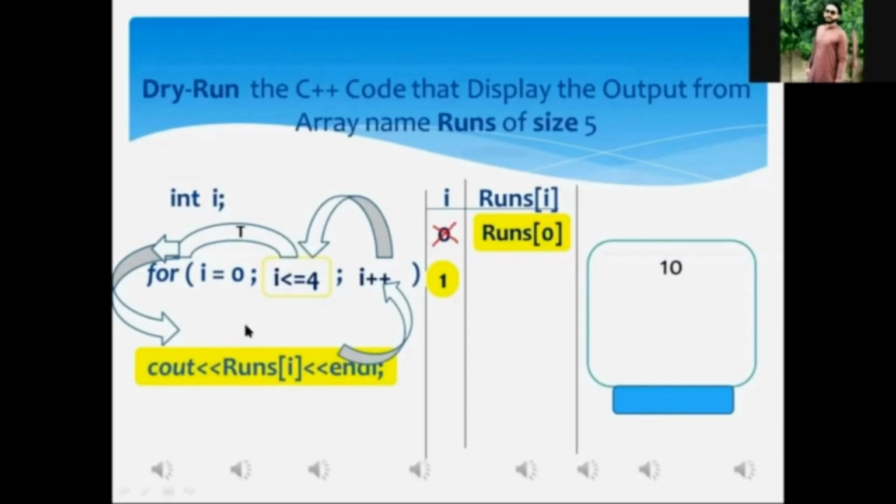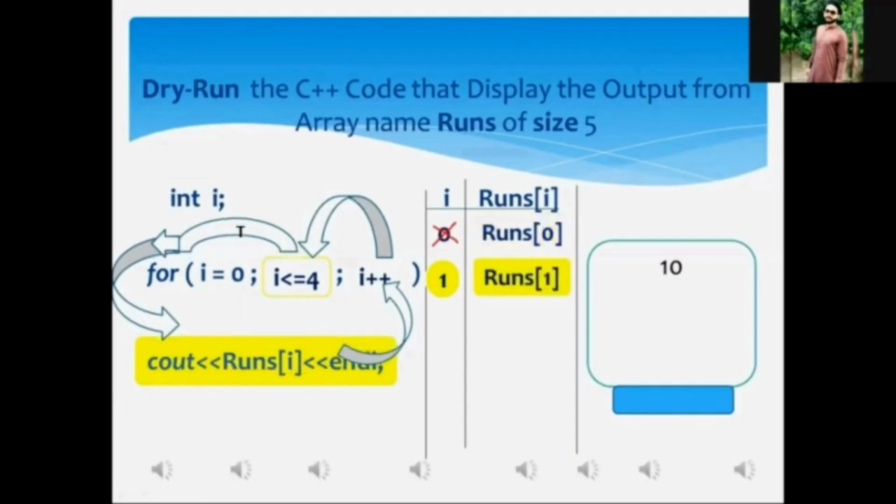If we place the current value of I in the address we have specified in the cout statement, what will this address become? Runs within square bracket 1. And runs within square bracket 1 is the second memory location of the array named runs. Is it so or not? Yes, sir.